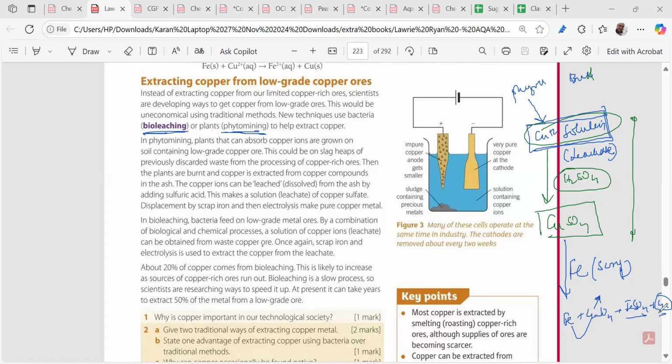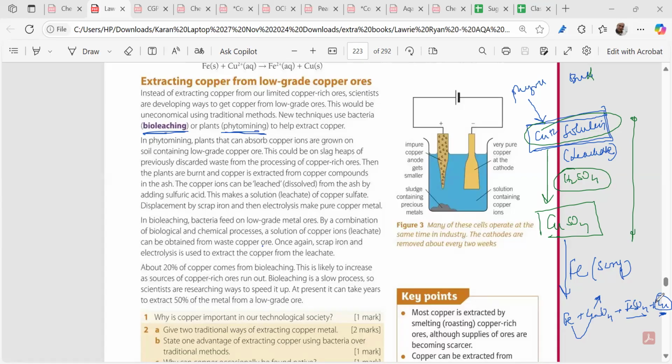Now, after we get this copper, we do what? Copper is used where? Guys, can you tell me? Copper is used in wires. In what kind of wires? Very good answer. Electrical wires, and more importantly, where? In the, very good.